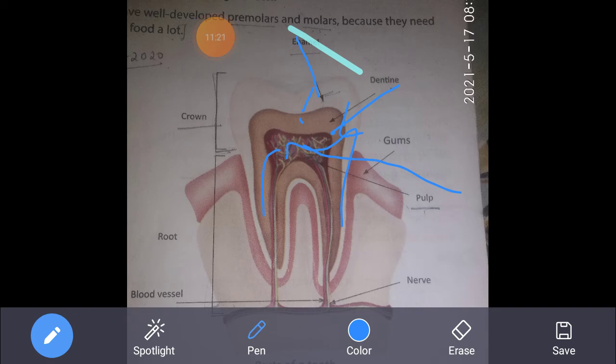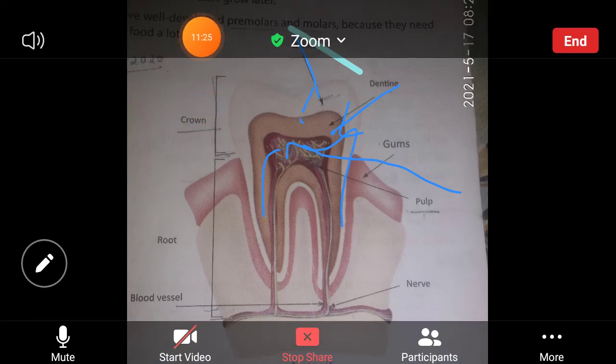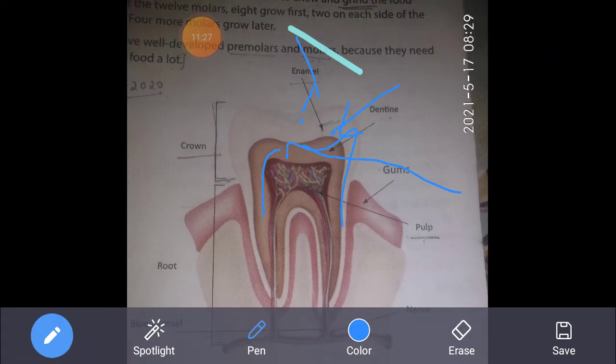Crown and root I have already told you. Crown, it is the upper part. Crown जो है ऊपर वाला part है, that we are able to see, जो हमें दिखता है. And the root, it is fixed in the gums. जो gums में fixed है part, that is called as root. These are the gums, red portion. So this is the structure of the tooth. I hope all have understood the structure of the tooth.